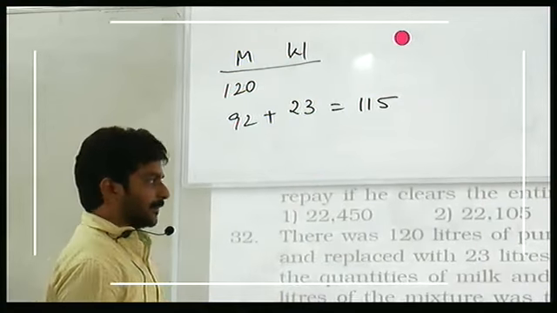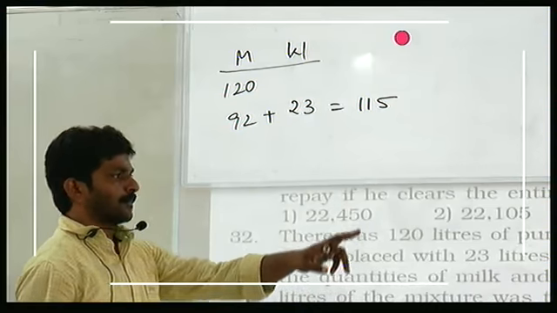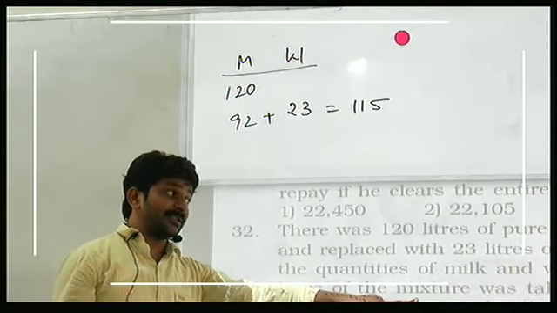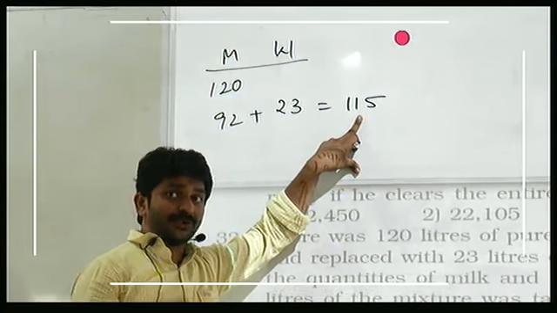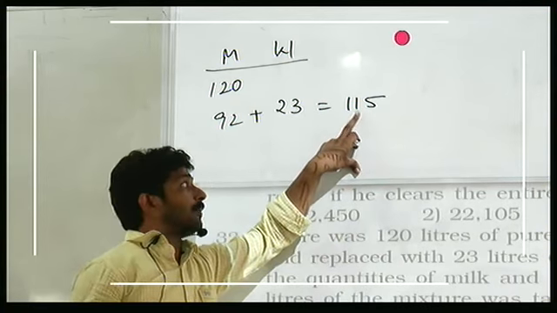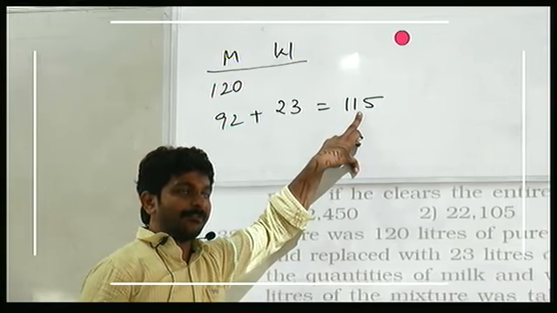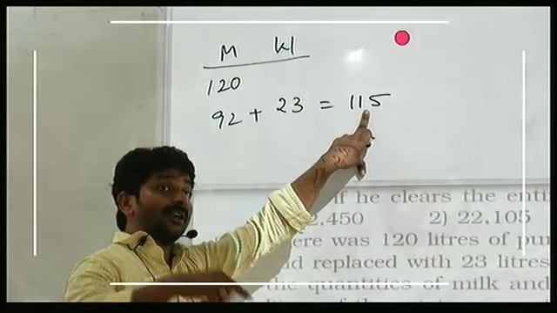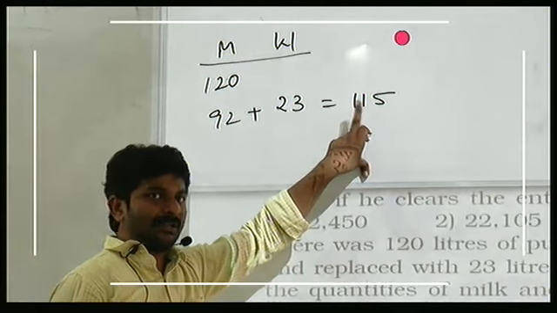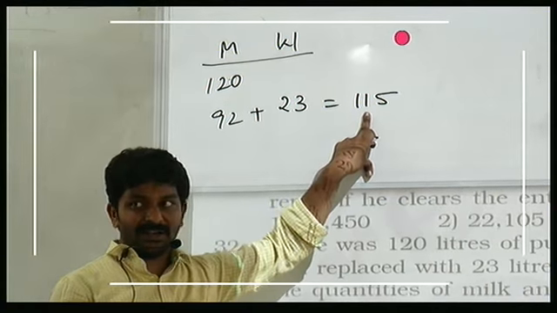Now from this, again 23 liters of the mixture was taken out. 23 liters out of 115 liters is 20%. What about 10% of this? 11.5. 20%? 23. So when you are taking 23 liters from the total quantity, it occupies 20% of the final container. Yes or no?